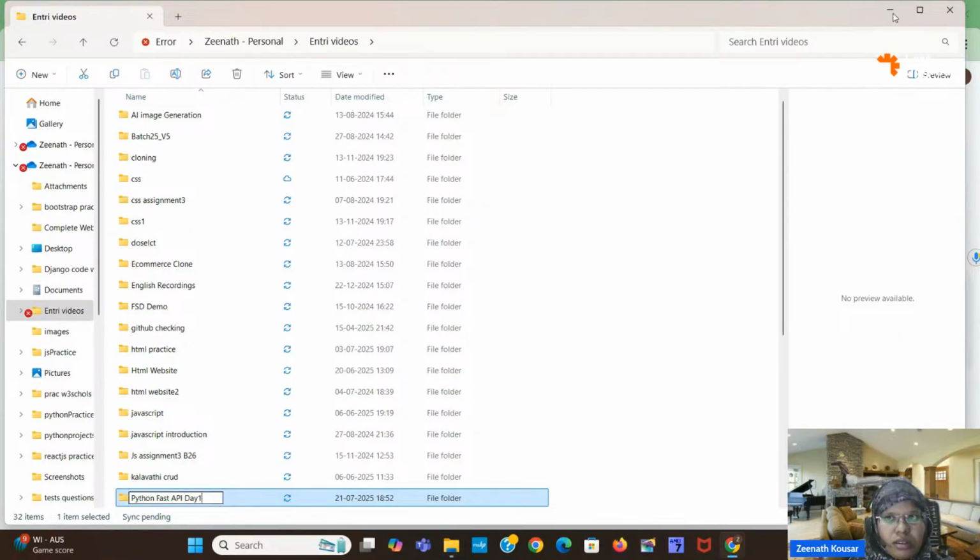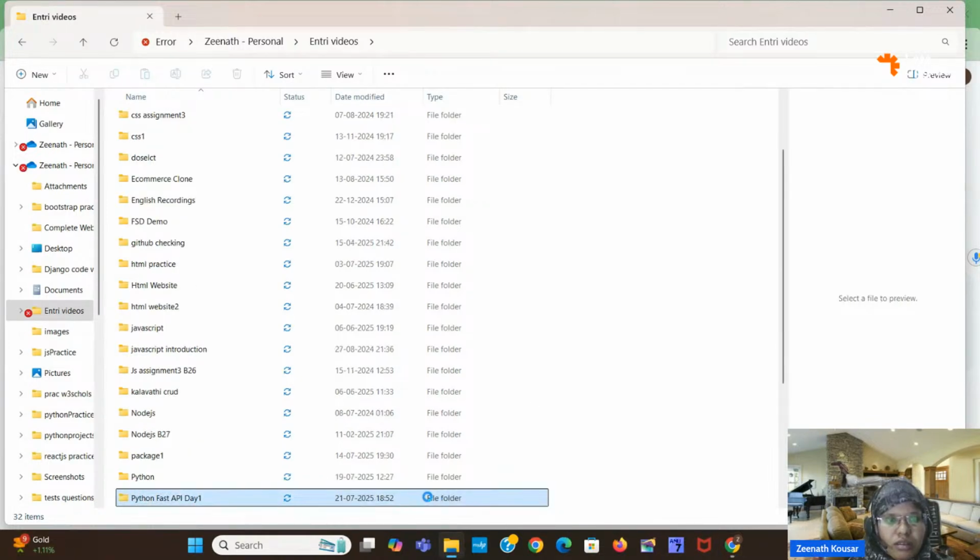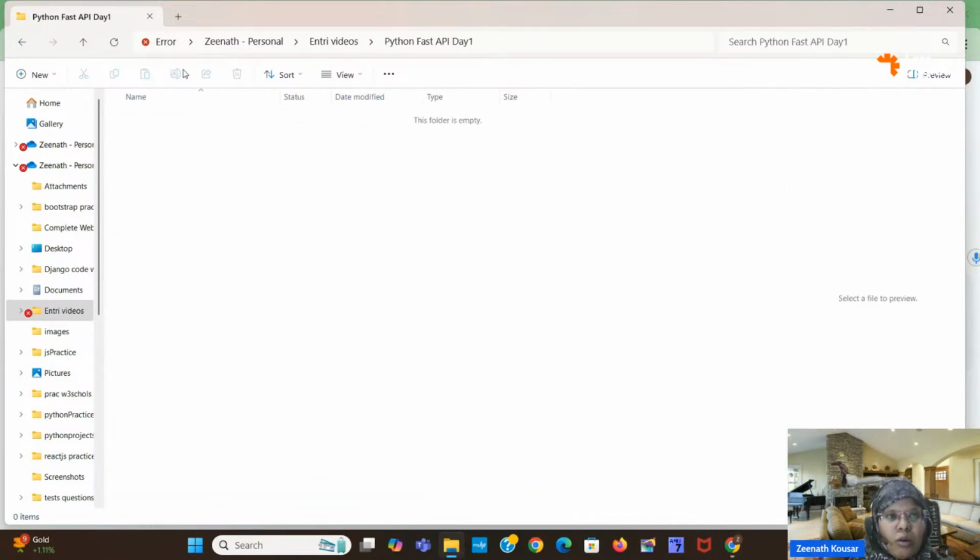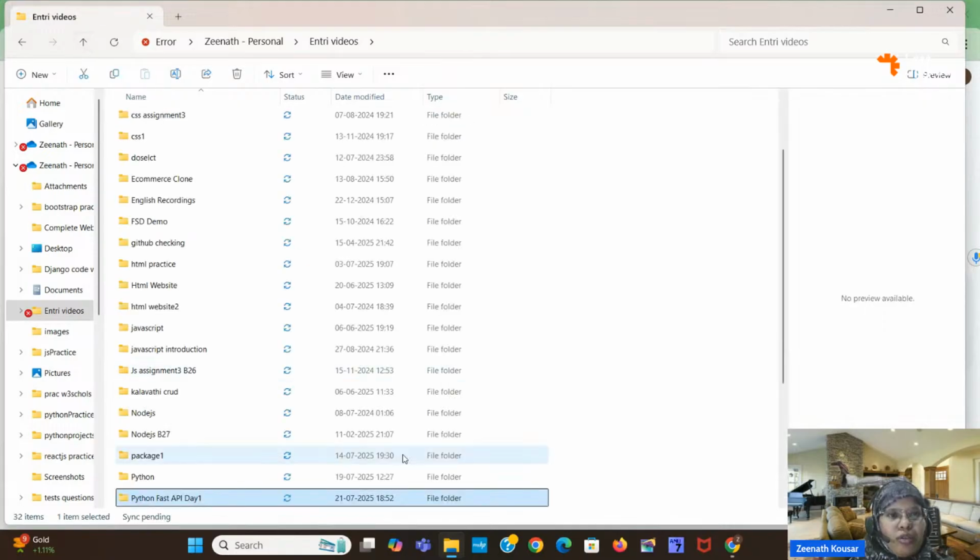You can open this particular folder in VS Code, or you can use PyCharm, any IDE. I will open it here.